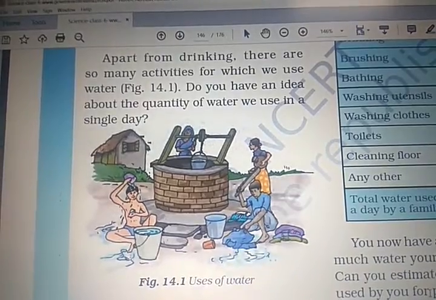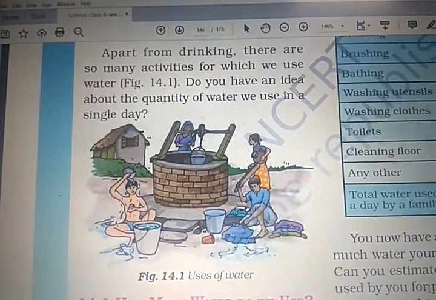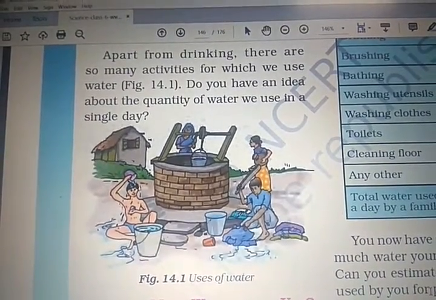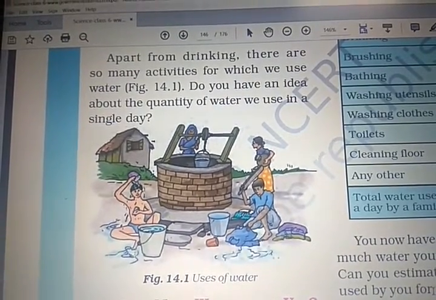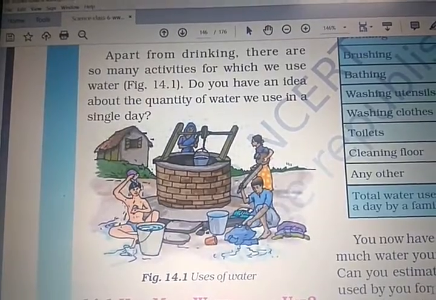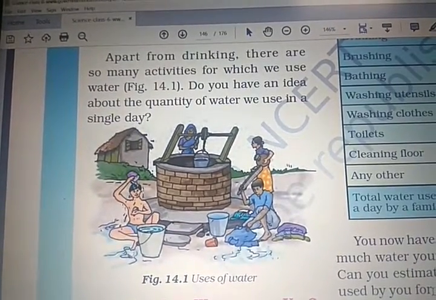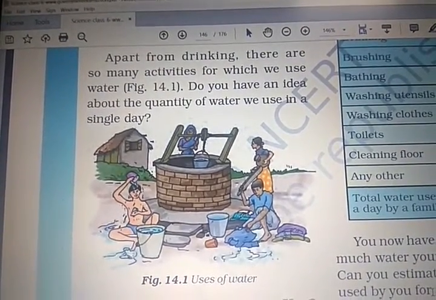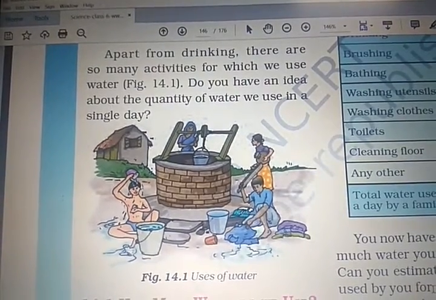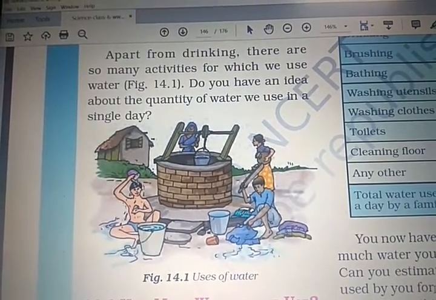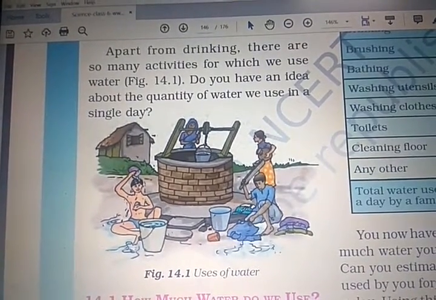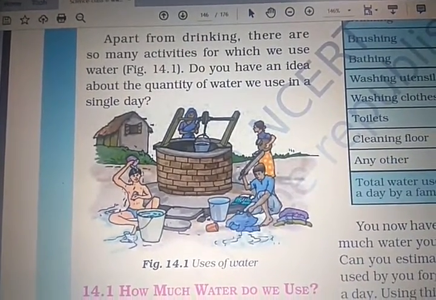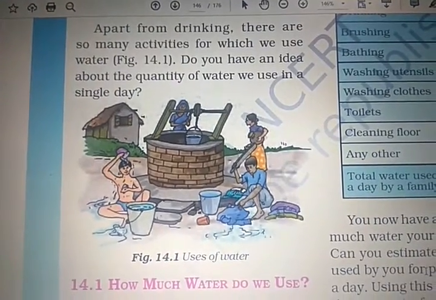First of all, we use water for drinking, bathing, right? Then we use water in agriculture. We use water to get electricity. We use water in construction. We use water in paper factories, right? We use water for our drinking purpose, right? These are the uses of water.